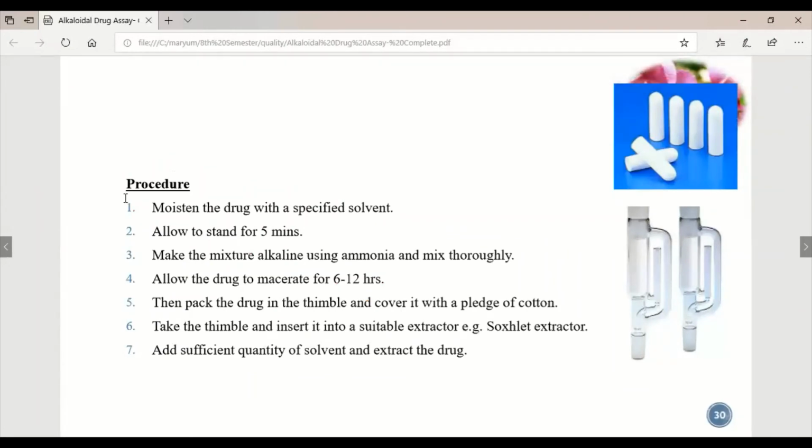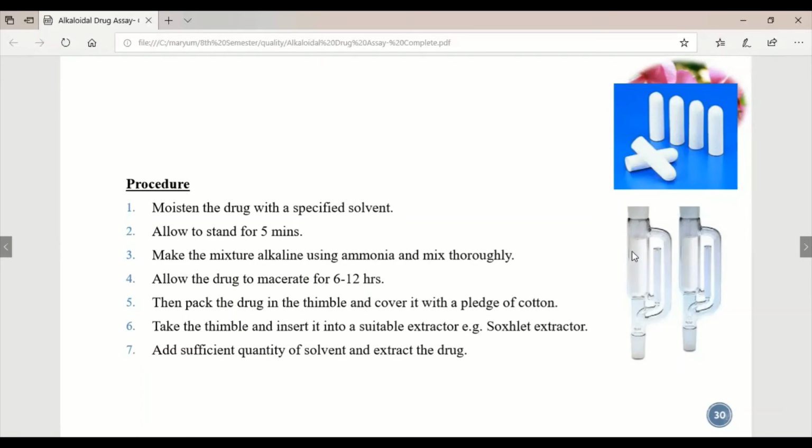The procedure followed is very simple: moisten the drug with the specified solvent, allow it to stand for 5 minutes, and then pack it. But before packing, we have to make the drug alkaline using ammonia to improve alkaloidal extraction. We will always use alkaline or acidic media to improve alkaloidal extraction. Then macerate the drug for 6 to 12 hours, allow the menstruum to come into contact with it, and then pack the drug in a thimble.